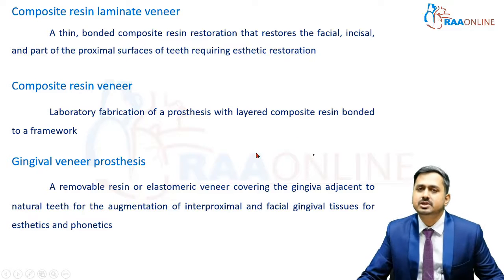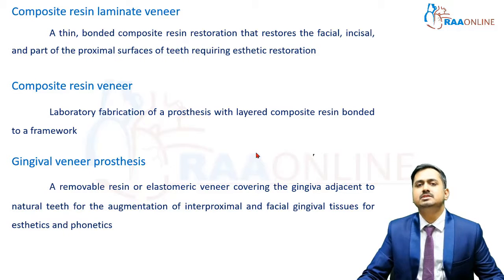Next comes your gingival veneer prosthesis. There are certain patients who might not have a properly contoured gingiva. There might be some form of gingival defect, maybe due to the extraction socket healing improperly or due to some form of trauma or some form of periodontally compromised state. In those scenarios, we can even cover that up with gingival colored resin veneers. So that comes under your gingival veneer prosthesis. It is a removable resin or an elastomeric veneer covering the gingiva adjacent to the natural teeth for augmentation of interproximal or facial gingival tissue to improve the aesthetics as well as phonetics.